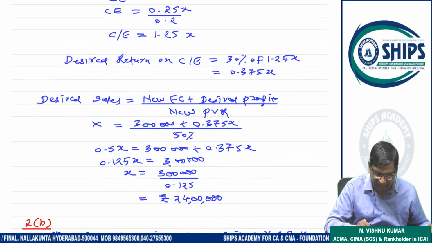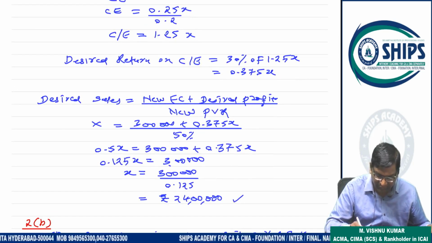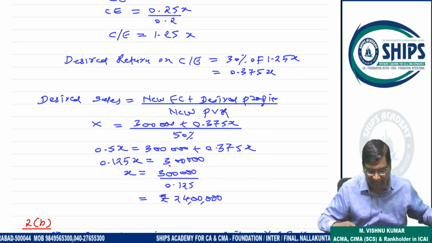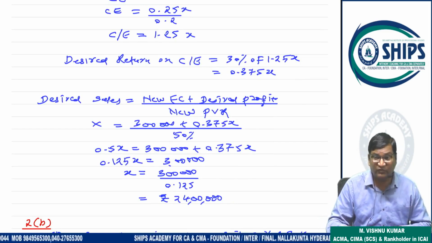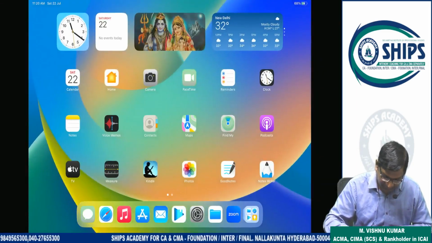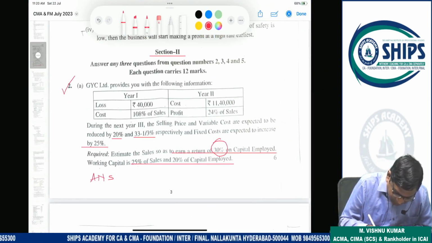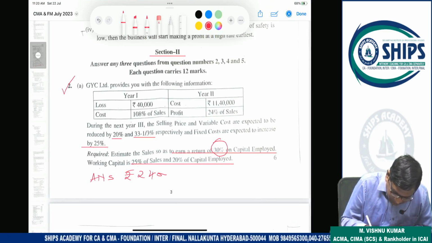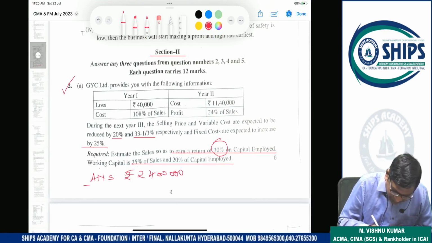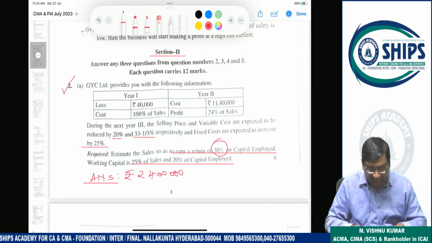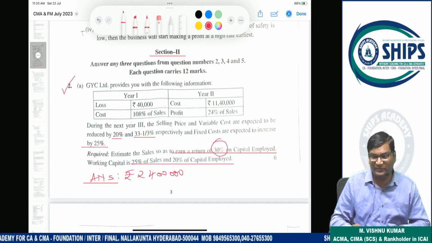So 0.125x is 3 lakh. X is 3 lakh by 0.125, which is 24 lakhs. So the answer for this question is 24 lakh rupees. I hope this is understood by all students.